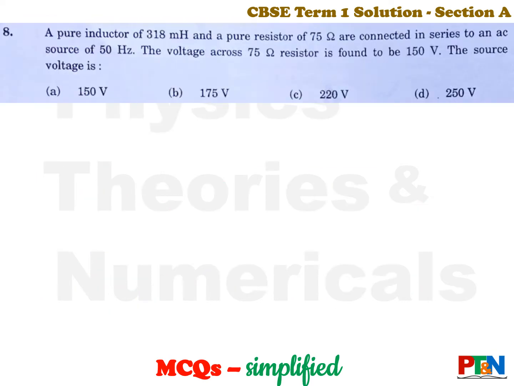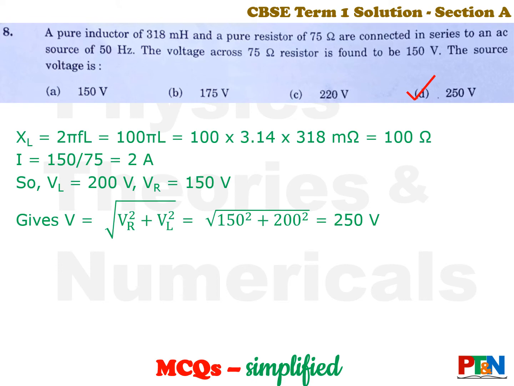Next question. Value of the inductor has been given and value of the resistor has been given. They are connected in series. Frequency of the source is 50 Hz. What it says, the voltage across the 75 ohm resistor is 150 volt. What is the source voltage? Simple numerical, use formula. Easy one. Answer is option D. How do you get it?